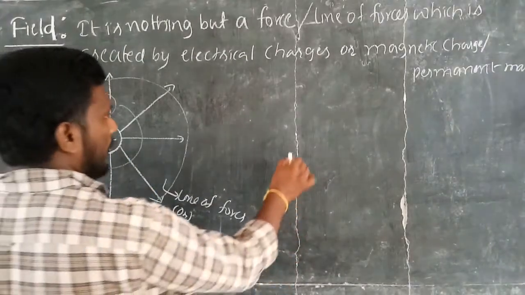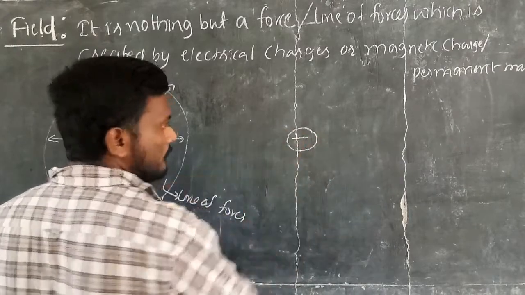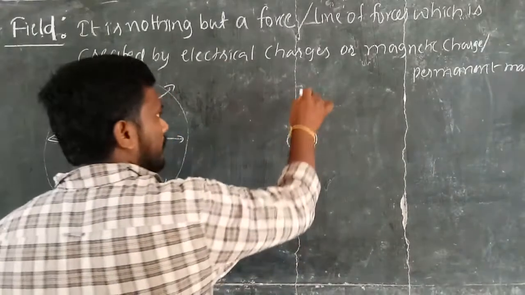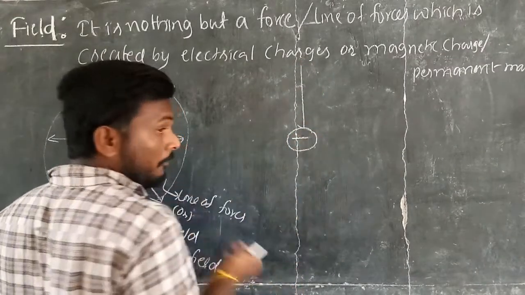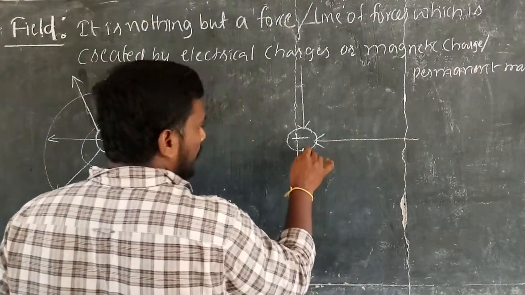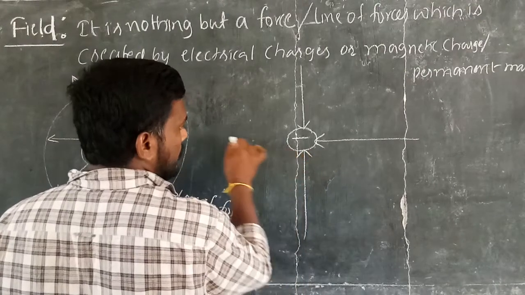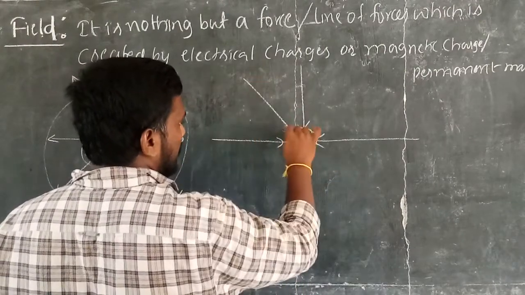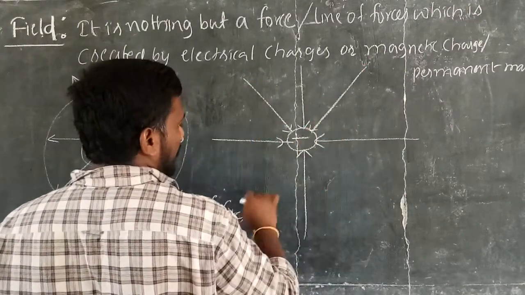Suppose you take one more charge, which is a negative charge. For this negative charge, the electric field lines are radially coming towards the charge like this.